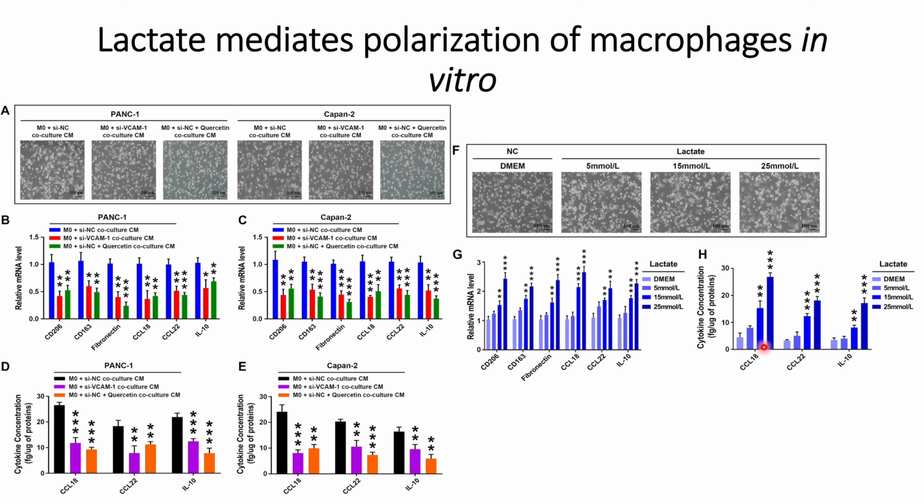And when they checked the cytokine concentrations, they saw that these are also increased with the increase in lactate concentration, indicating that the more lactate there is, the more cytokines are formed or released to convert inactivated macrophages, or M0 macrophages, to the activated macrophages, or M1 macrophages. So I hope you got the idea that lactate in the pancreatic cancer cells helps or mediates the polarization of the macrophages, the activation from the M0 stage to the M1 stage.